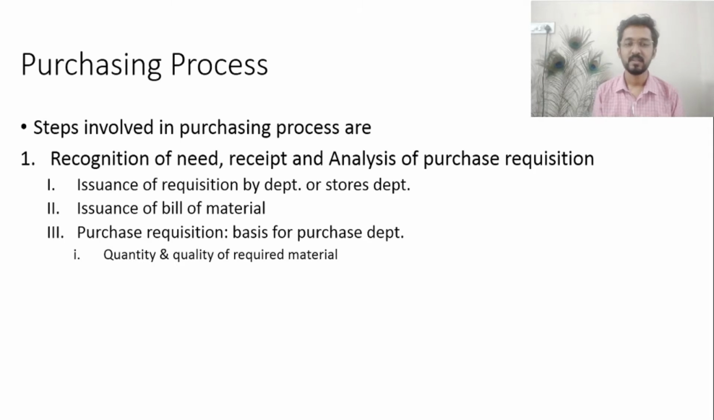The purchase requisition basically forms a basis, a reference, for the purchase department. It includes the quantity of the item required for the department, and also the quality of the item which is going to be purchased from the external source. Both are mentioned, along with the date and place at which the material is required in the department of the enterprise.